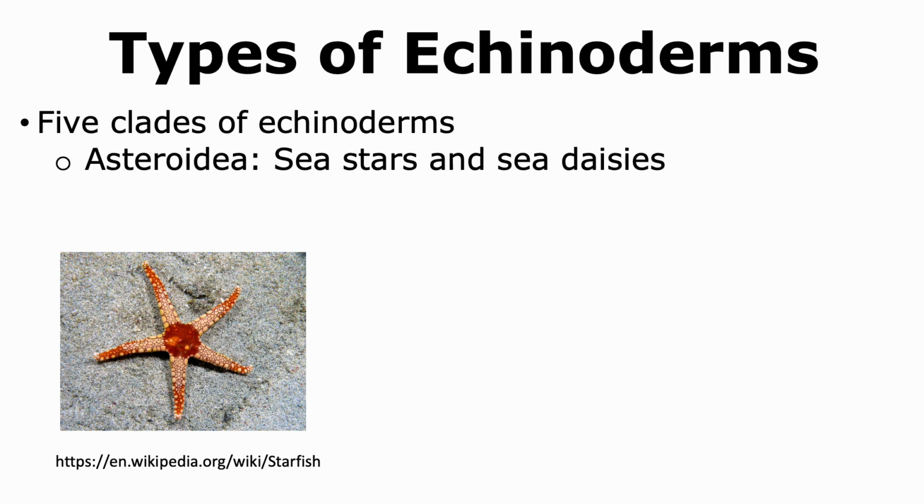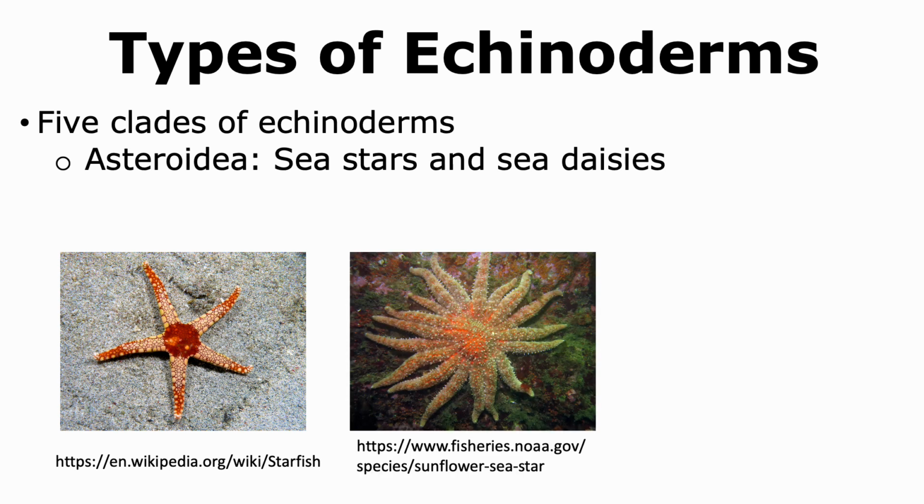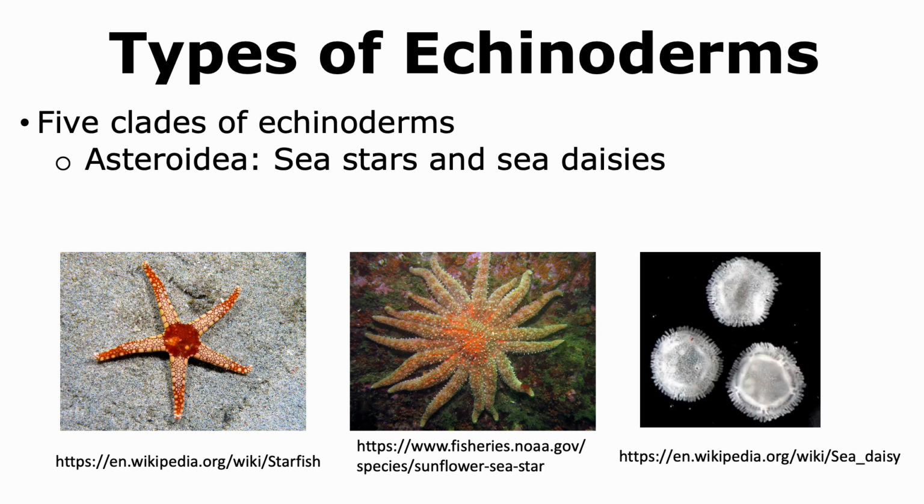Echinoderms can be grouped into 5 different clades. One of the clades is Asteroidea, which includes sea stars like starfish, which have 5 arms, or other types of sea stars that can have more than 5 arms, as well as sea daisies.